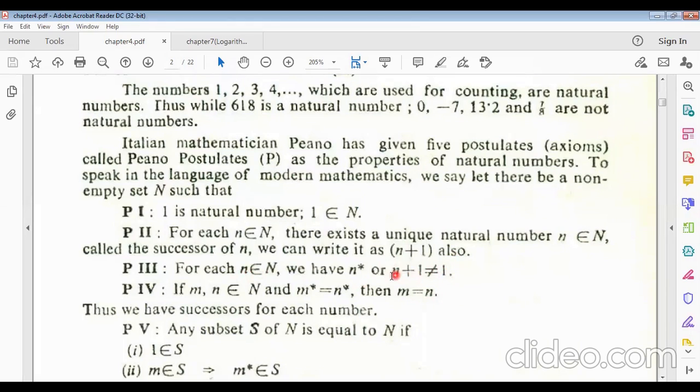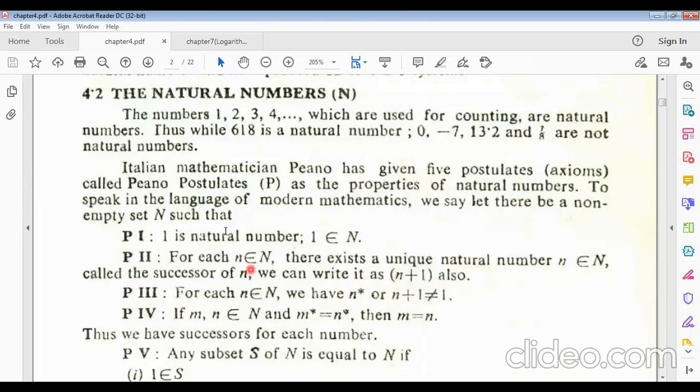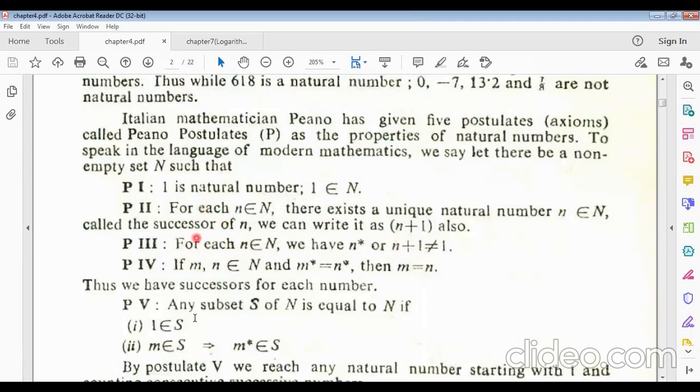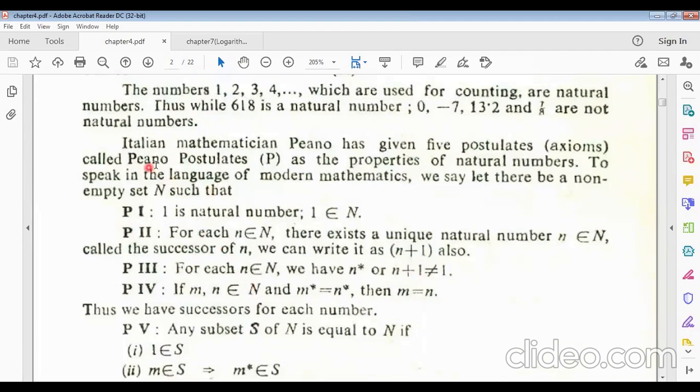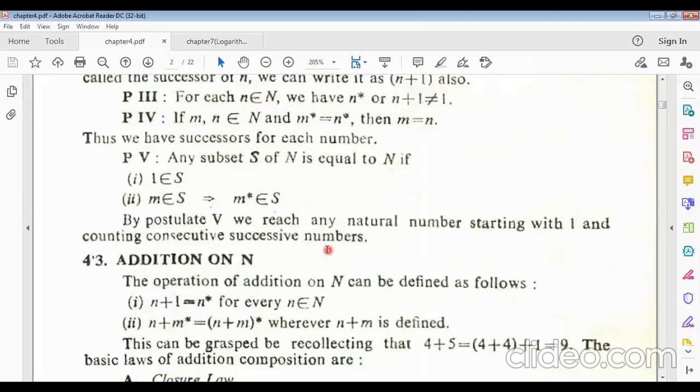This is why we have another n star which does not belong to the natural numbers. Now for m, n belonging to N, if m star equals n star, then it can be written as m equals n. So actually, these five postulates were given by whom? The Italian mathematician Peano gave these.